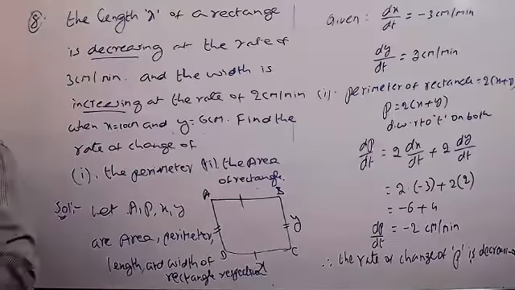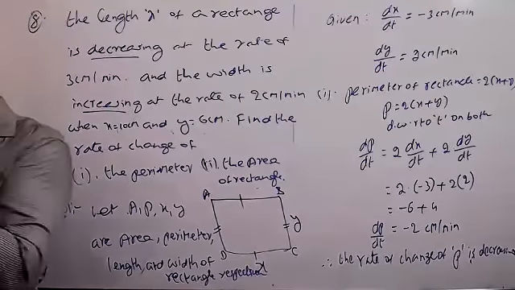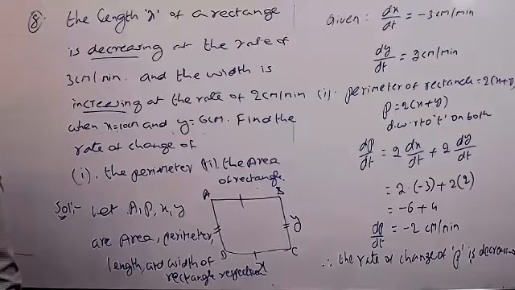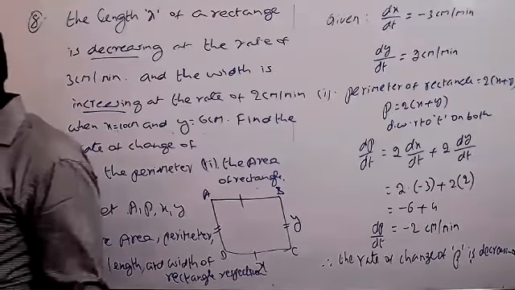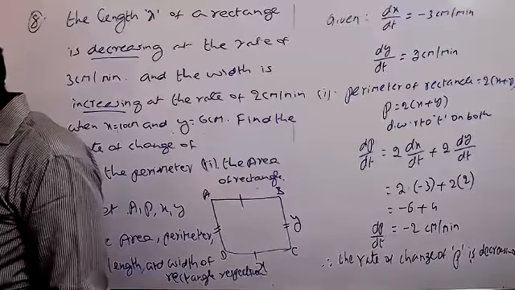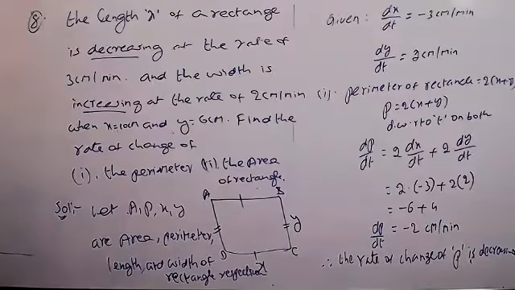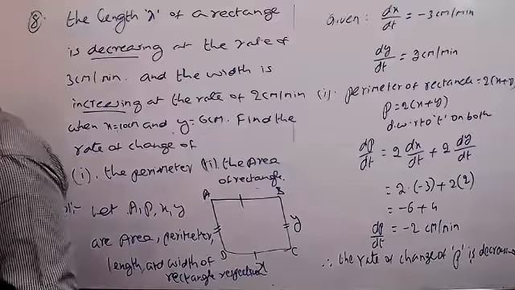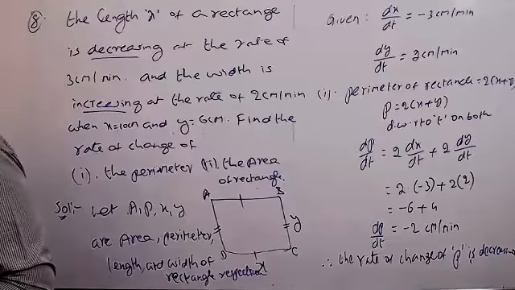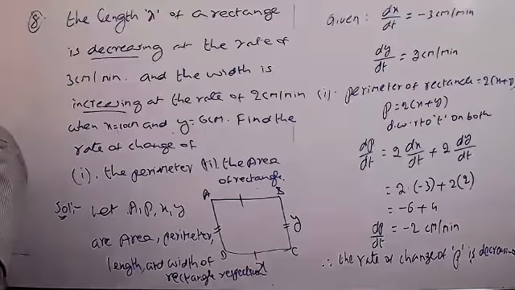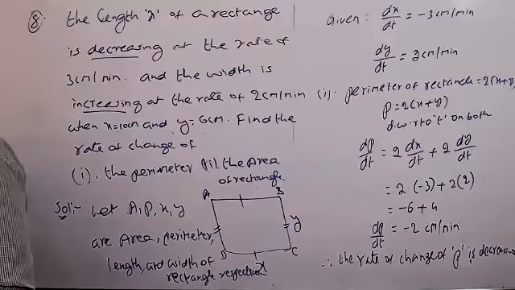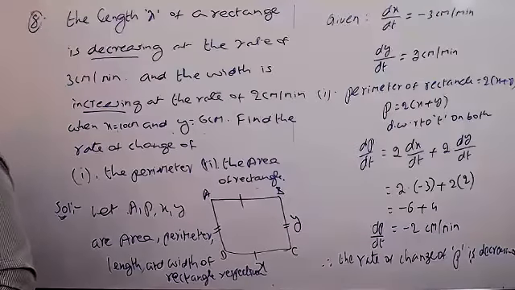Find the area. Just you can write the formula and you can find it. Area of rectangle equal to length into breadth, x into y.